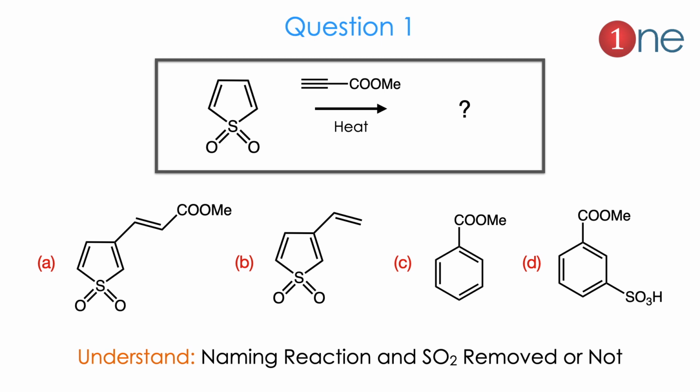Question number 1. The starting material is a sulfur compound, in dioxide form, in a pentane ring. Sulfur is the heteroatom in the ring. Then you have the acetylene attached with an ester, and heat as the catalyst. Here they gave 4 choices, whether ring substitution occurs or an entirely new benzene or substituted benzene forms. Here you have to understand that one naming reaction is involved. SO2 removed or not, you have to guess it.